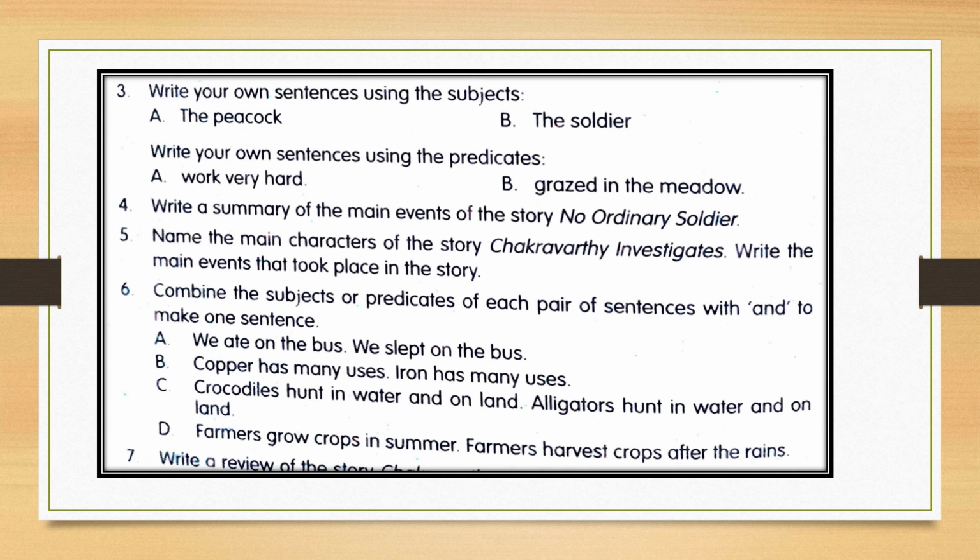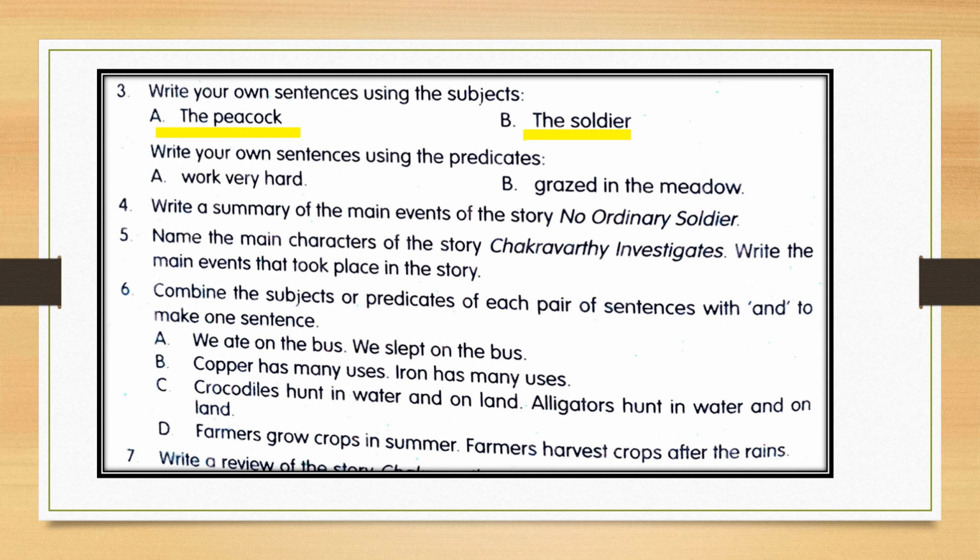Next, write your own sentences using the subjects. They have given the subjects the peacock, the soldier. So you have to frame your own sentence, like the peacock is my favorite bird. Like that you can write. Correct? The soldier. You have to write a sentence wherein the soldier would be the subject and you have to add a predicate to it. You have to add something to it. That is going to be the predicate. Correct? So do it. You have to write both these sentences.